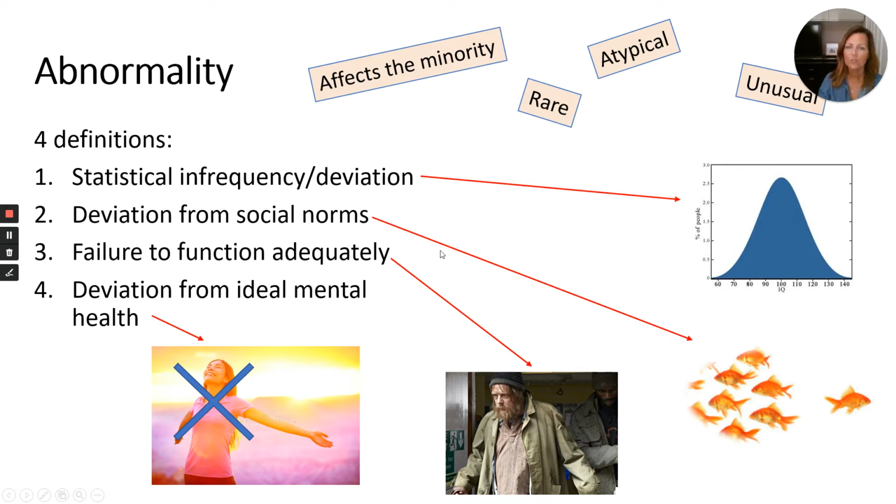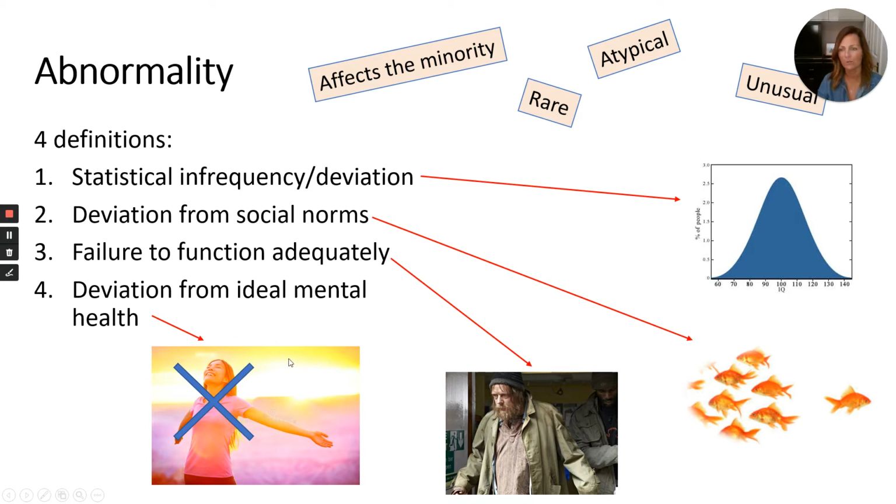We've got deviation from social norms. So here we have got the fish swimming against the school, against the pack, going against what's normal. And then we've got the failure to function adequately. A picture here of I think it might be Ian Beale from EastEnders, when he unfortunately had lots of things happen in his life that meant that he had a breakdown and was unable to function adequately. And the last definition is deviation from ideal mental health.